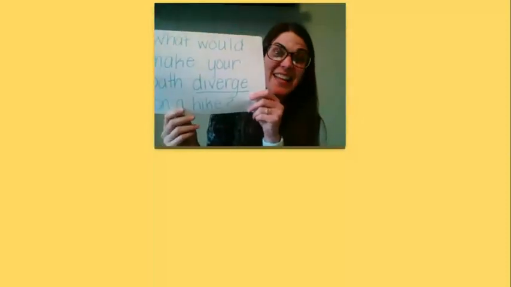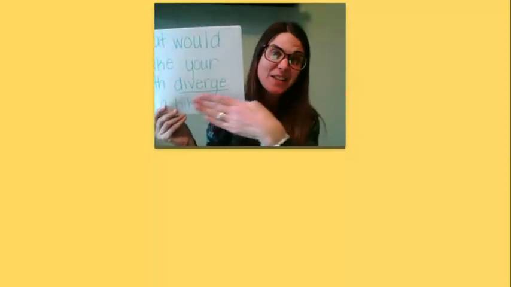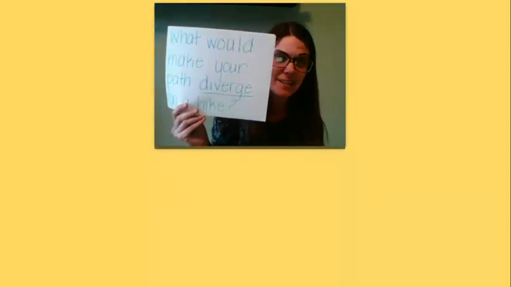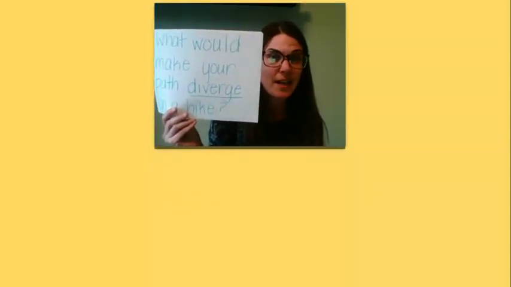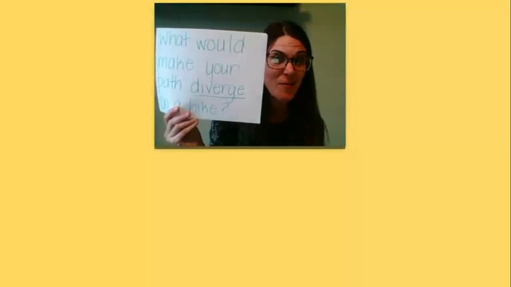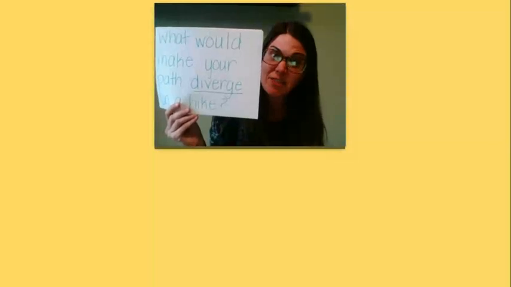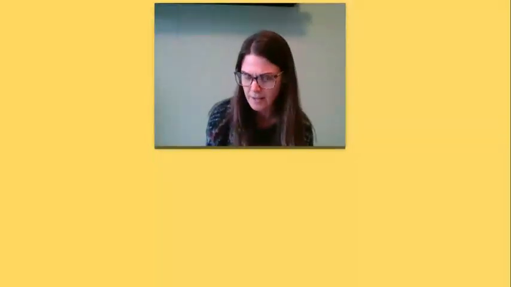Maybe you thought of a lake. Maybe the path has to go around the lake, so it moves in a different direction so it can go around the lake. Or maybe you saw a deer or another animal in your way, and so you had to go around that animal. You had to diverge on your hike. Nice job.